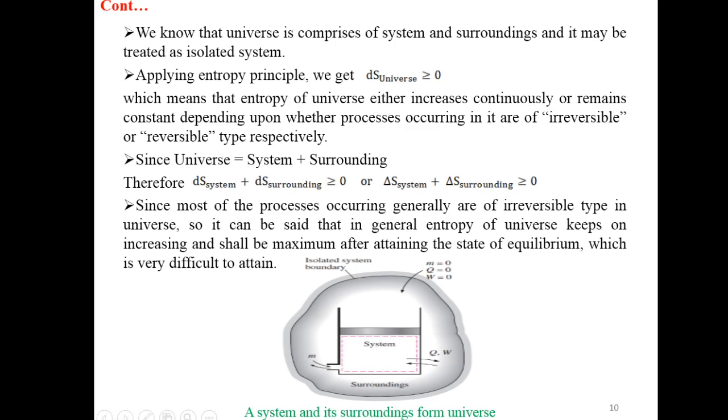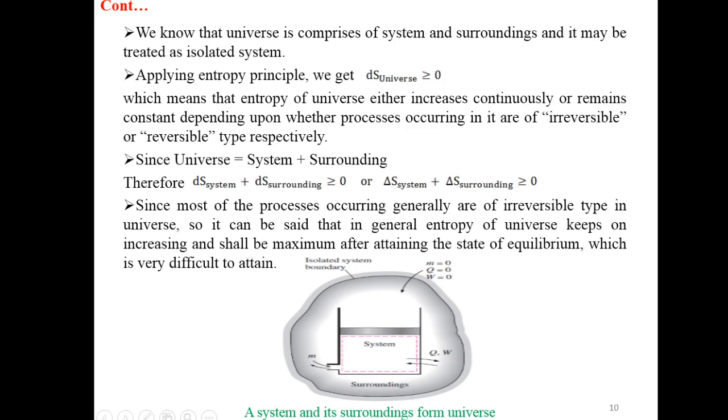Since the universe comprises system and surroundings, we can say that universe is equal to system plus surroundings. You can see in the figure, the system and surroundings, and this whole gives you the universe, which is equal to an isolated system. So there will be no mass, no heat and no work transfer for an isolated system. Therefore dS system plus dS surroundings greater than or equal to 0. So we can say delta S system plus delta S surroundings greater than or equal to 0.